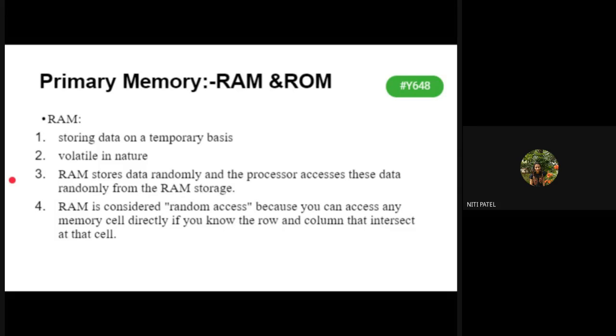Now, what is primary memory? Your RAM and ROM are considered primary memory, whereas your secondary memory is nothing but your hard disk, pen drives, CDs, DVDs. All these are considered secondary memory. So we'll first see what primary memory is. The two types of primary memory are RAM and ROM.